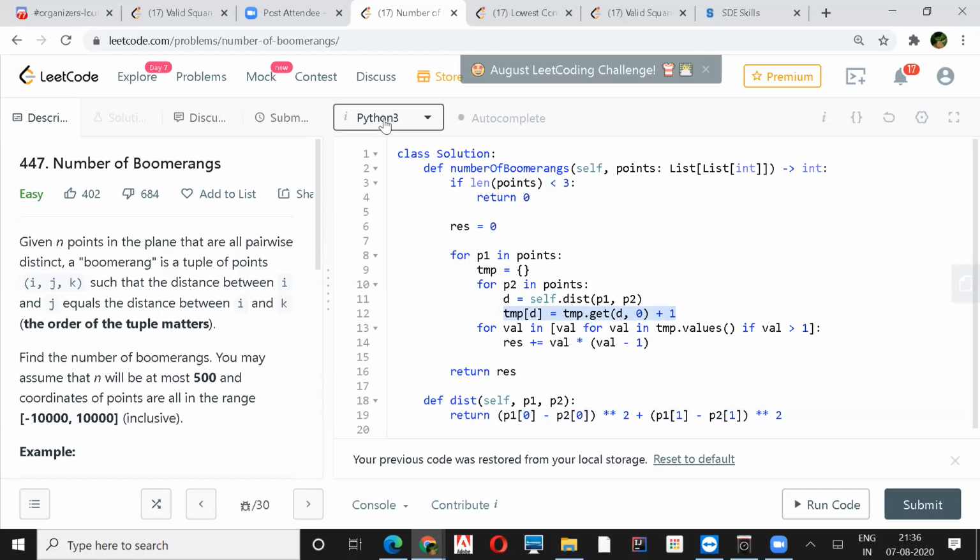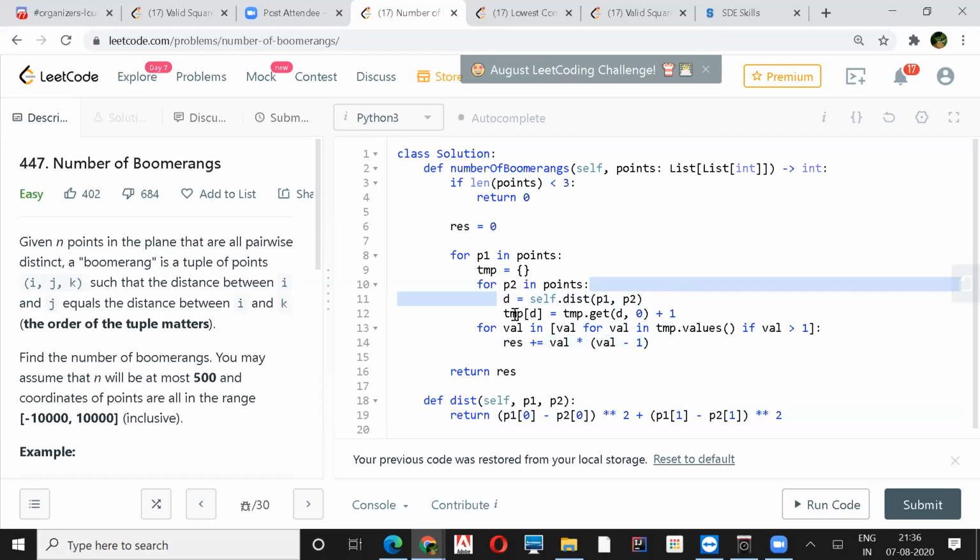For the remaining, for every value in the dictionary, if my value is greater than 1, I take it, compute value into value minus 1 and add it to my final result. At last, just return the result. So the crucial part is getting the distance.